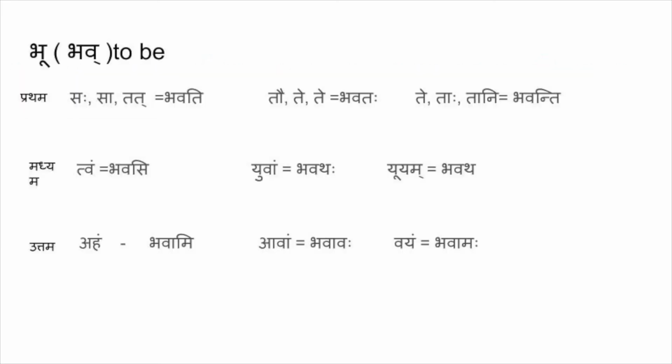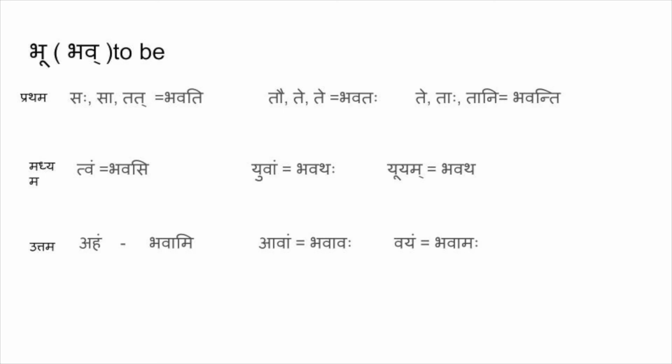Now we are going to conjugate the dhatu bhu, to be, and we are going to use the lakara that we saw previously. So: bhavati, bhavataha, bhavanti, bhavasi, bhavathaha, bhavatha, bhavami, bhavavaha, bhavamaha. You have to mug it up. How to mug it up is every day, morning and night, tell it a few times, 3 or 4 times. After a few days, it registers in your mind.